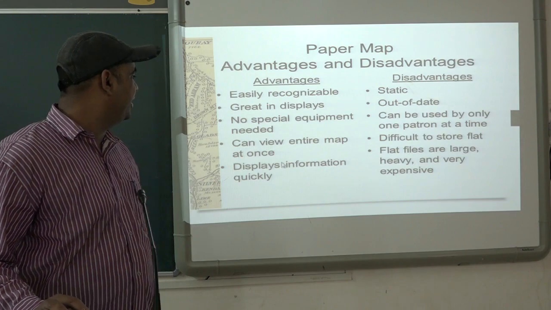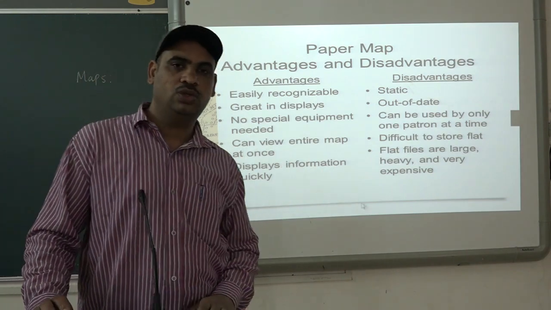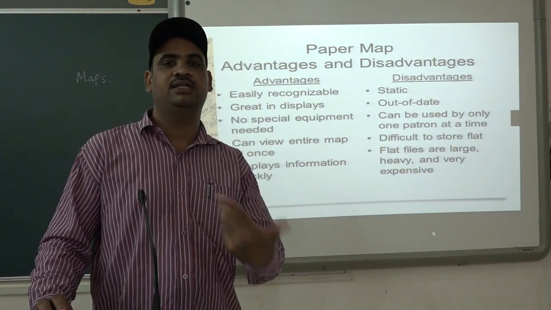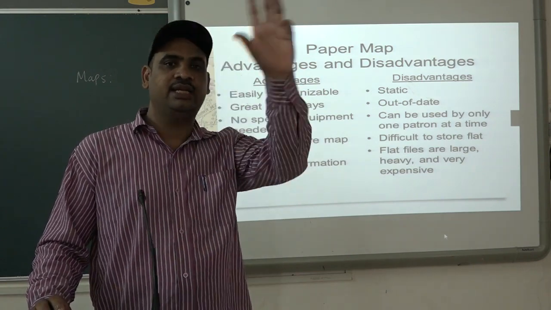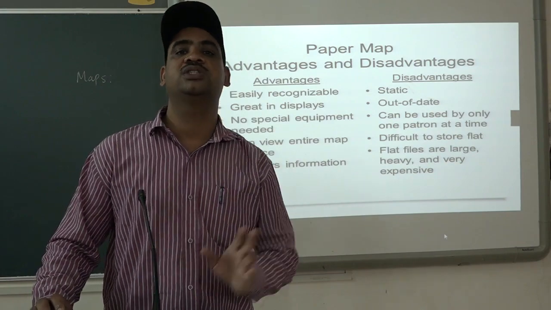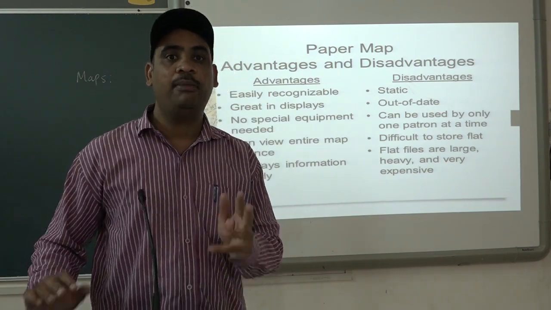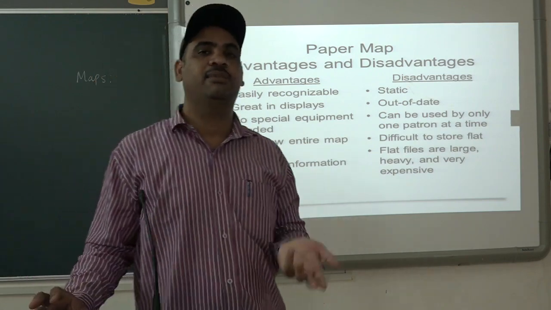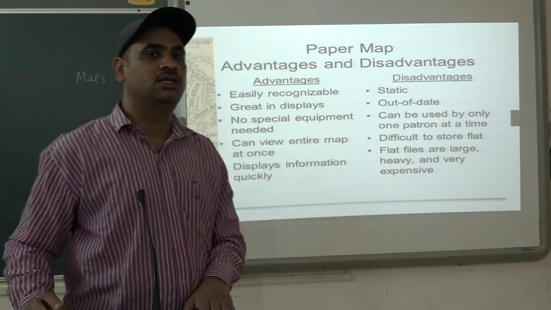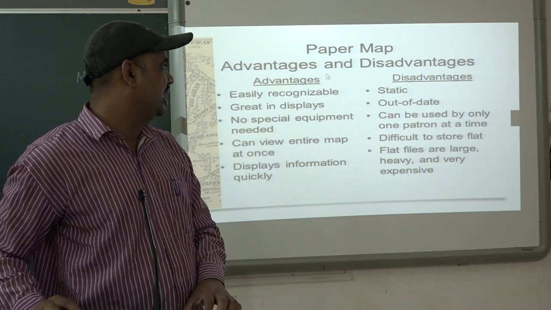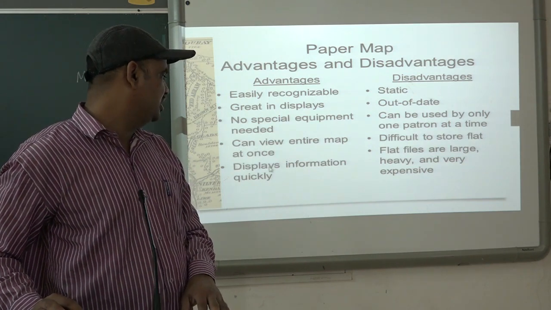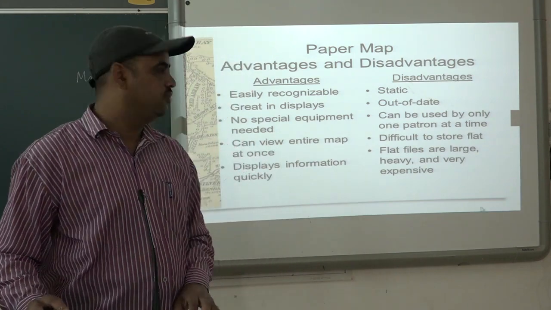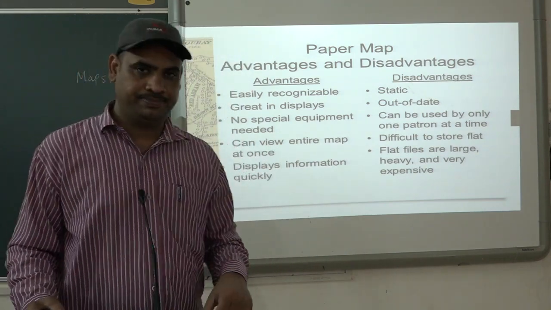Then, you can view the entire map at once. The map in front of you can be seen at one time, so you get the whole idea of what the map wants to say to you. The map gives us information at once, so when you look at the map, you get the information at one time. This is one advantage of using a map. Display information quickly is one more advantage of maps.